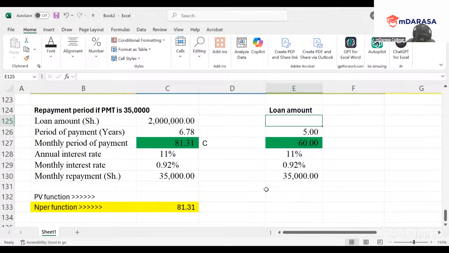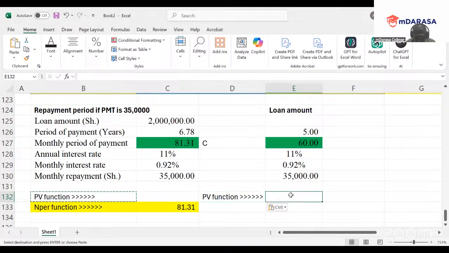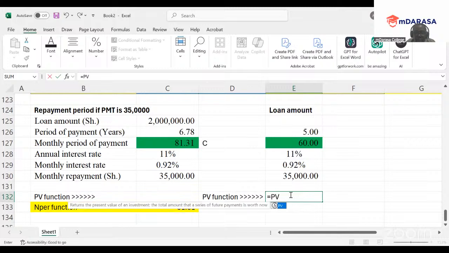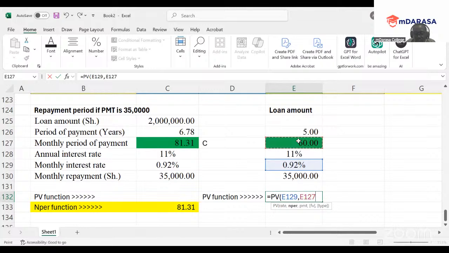That is also another interesting area. So I don't have our PV here. Therefore, we apply our PV function directly now, where my PV will be equal sign PV, we do tab. Our rate, monthly interest rate, comma. Number of periods, of course, it is 60 months, comma. PMT, we have the 35, comma. That is a 35, correct?